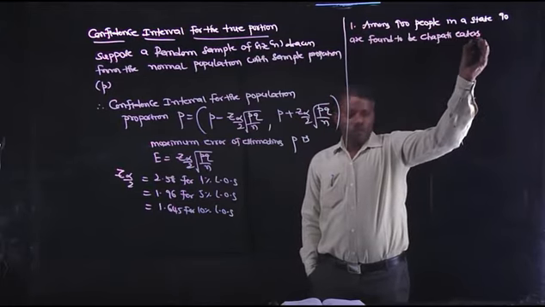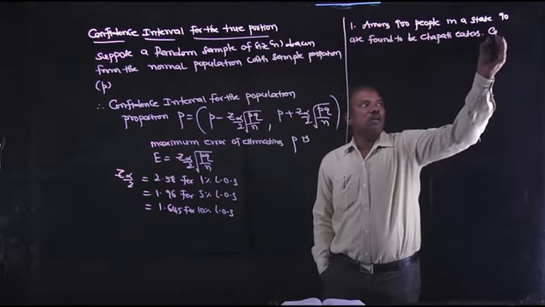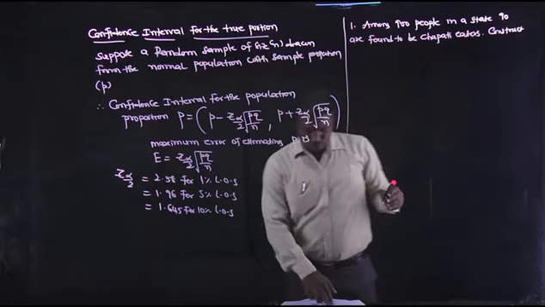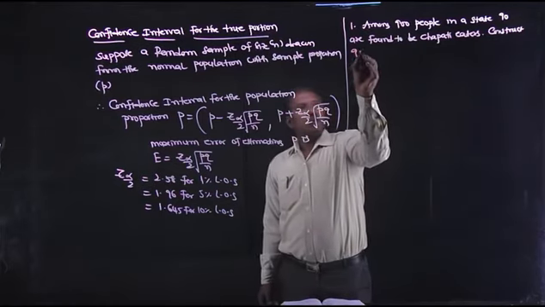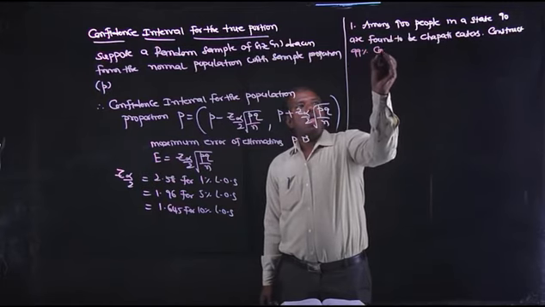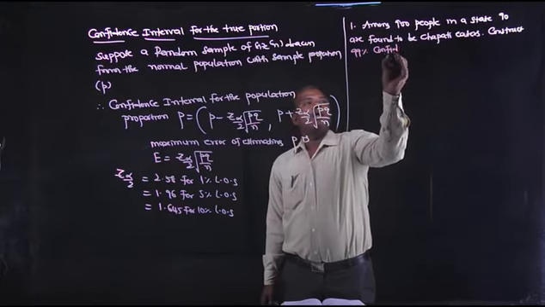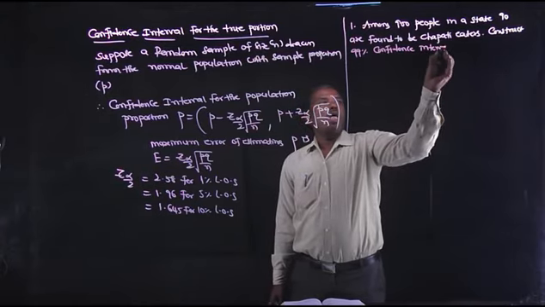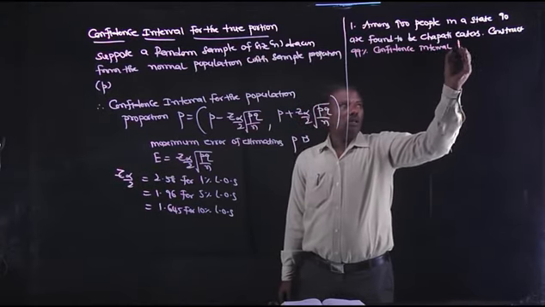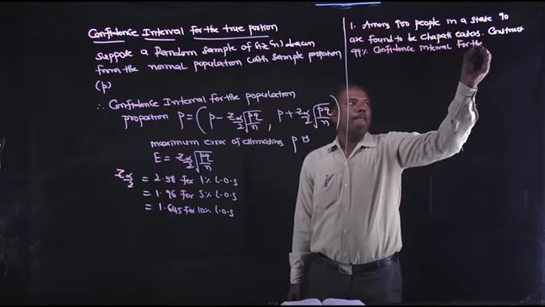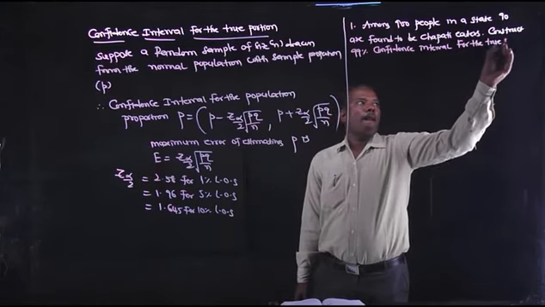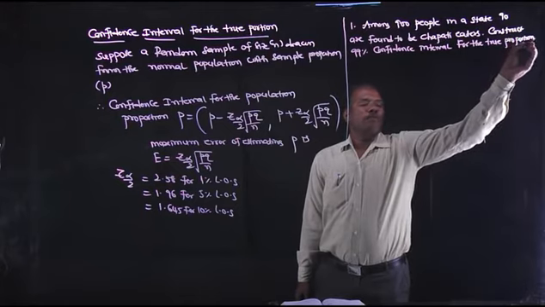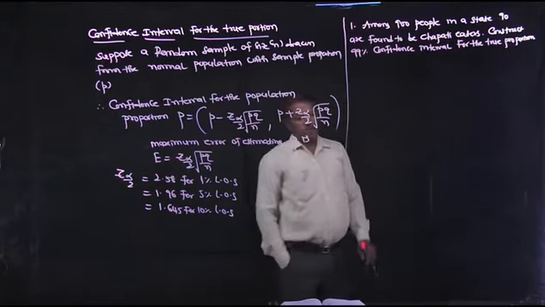Construct a 99% confidence interval for the true proportion.